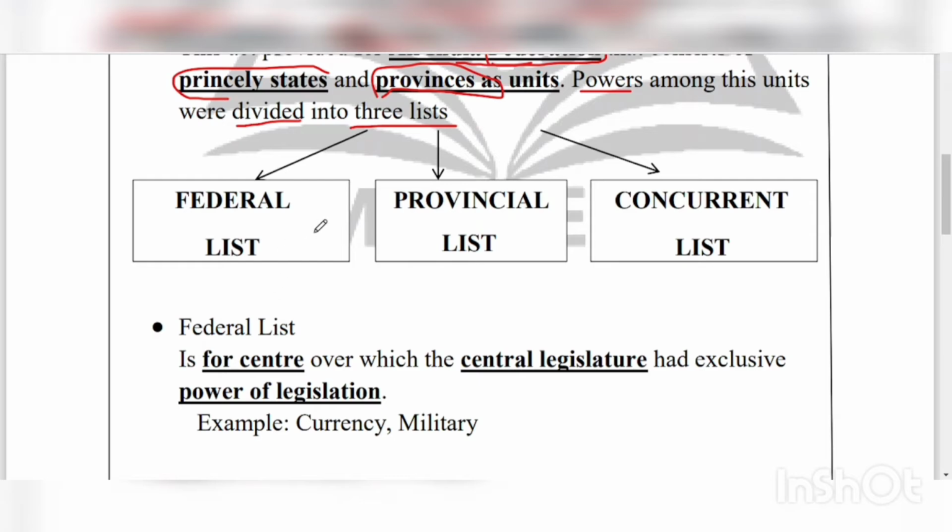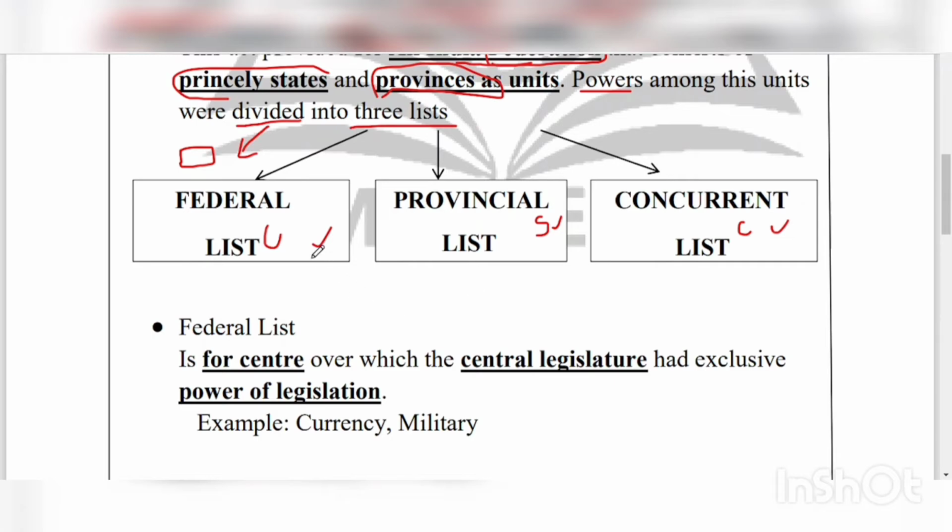Here I used to draw some boxes, like I used boxes for the federal list, provincial list and concurrent list. See, the powers were divided into 3 lists, like we now have the central list, state list and concurrent list. The federal list is like the central list, the provincial list is like the state list, and the concurrent list is the same.